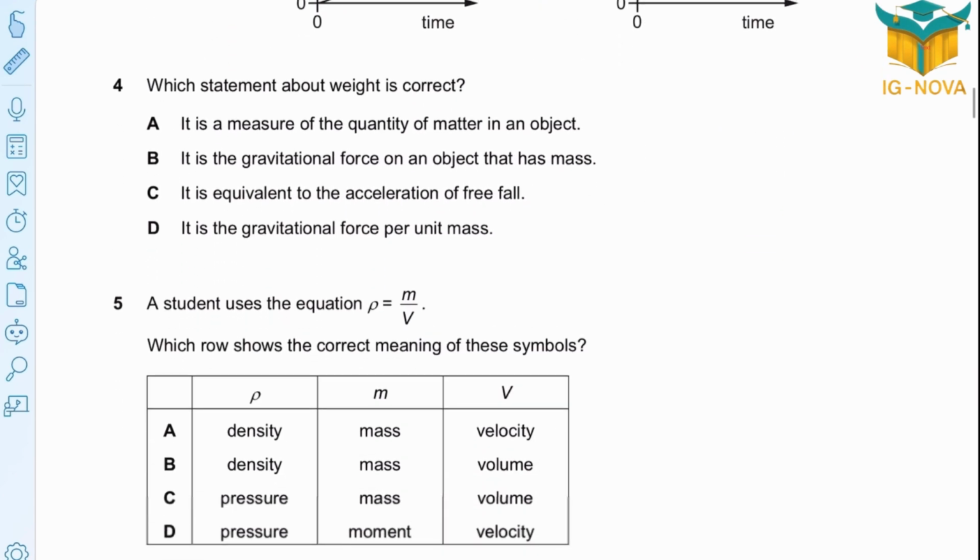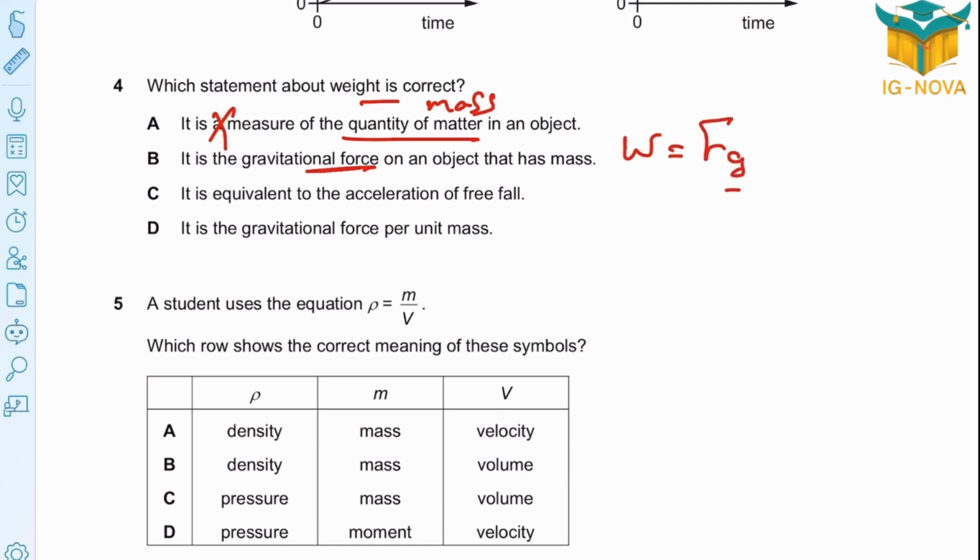Question 4. Which statement about weight is correct? It's a measure of the quantity of matter in an object. Quantity of matter is mass. B, it's a gravitational force. Yes, because weight is Fg, the gravitational force, mg. For that, it's option B.